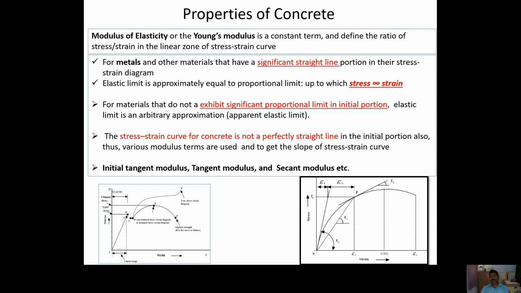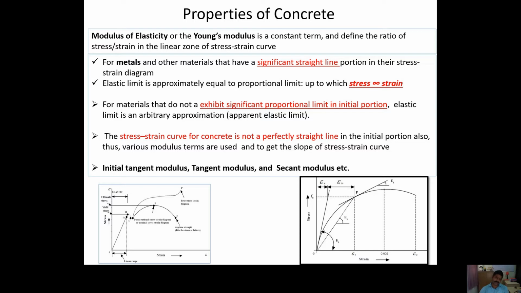I was discussing that most metals normally show a linear portion, and it is easy for us to get the elastic limit or Young modulus. But there are many materials in which we cannot get that straight line, as you see from the right side graph.